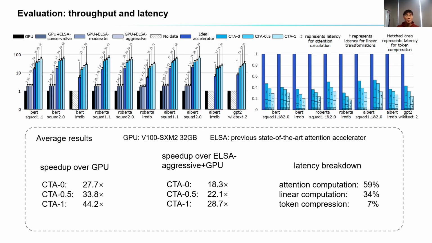For hardware performance, we compare with the NVIDIA V100 GPU and the previous state-of-the-art accelerator ELSA. CTA achieves up to 44 times and 28 times speedup over the GPU and the ELSA plus GPU hardware system. CTA spends 59% latency on attention computation and 34% latency on linear computation. Note that only 7% latency is spent on token compression.